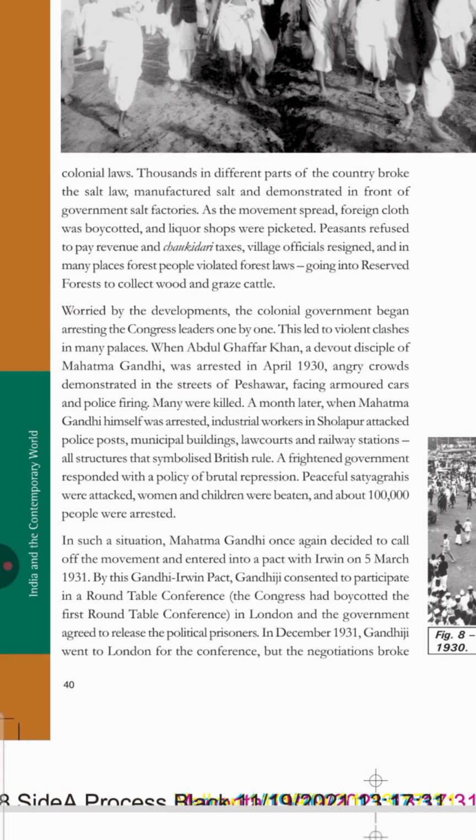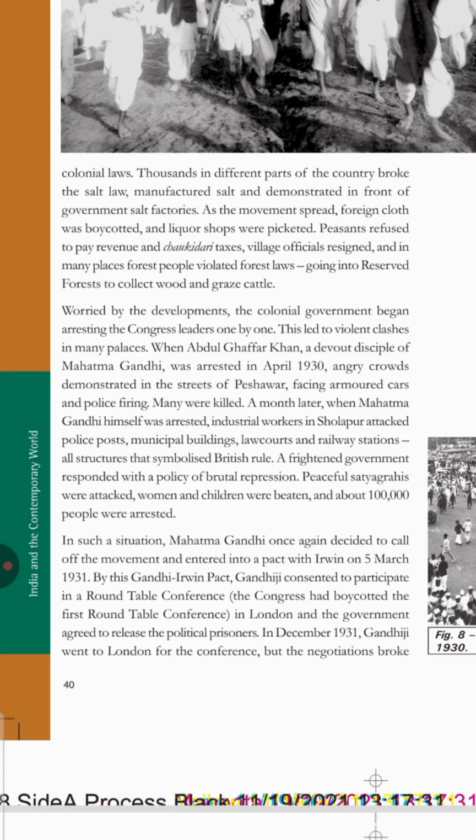Why a second roundtable conference? The first roundtable conference had been boycotted by the Congress. So now the second roundtable conference. They had kept the conference in December 1931. Look at the date, it's very important. December 1931. England enjoys a winter, just like Kashmir. It enjoys a winter climate. And Gandhiji and other national leaders, though yes, they had studied there and all that, Gandhiji fell ill during the second roundtable conference. Second thing is the British government had already decided that they were not going to agree to any of the demands of the Congress.